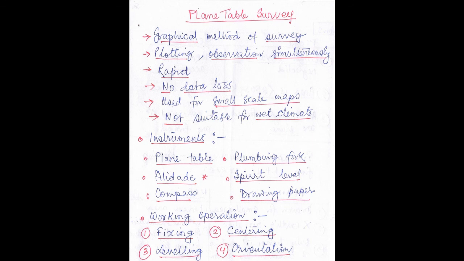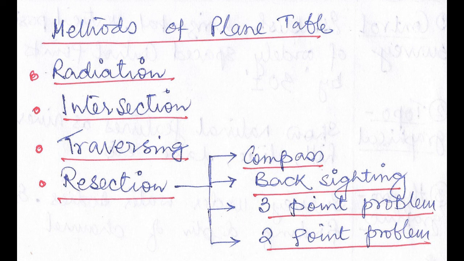Now let us discuss the methods of plane table. There are 4 methods of plane table surveying. Number 1, radiation. Number 2, intersection. Number 3, traversing. And number 4, resection. The resection method can be categorized into 4 further categories. Number 1, compass. Number 2, back sighting. Number 3, the 3-point problem. And number 4, the 2-point problem.